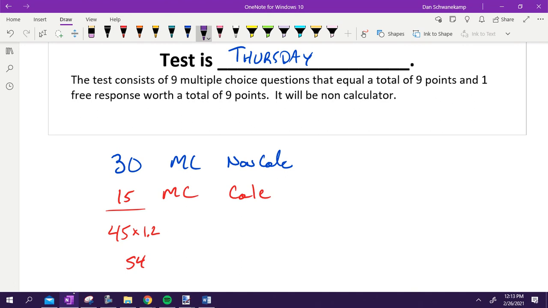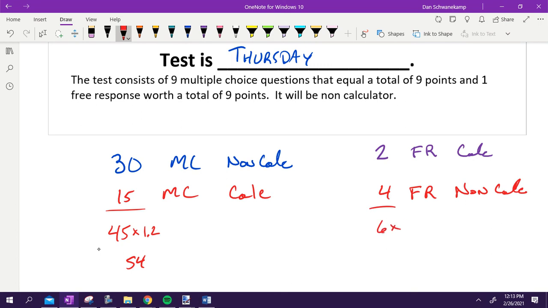Once you do that, for the second half of the test, there are 2 free response calculator questions. You get 15 minutes per question, so that would get you 30 minutes through that. And then you would take 4 free response non-calculator questions.